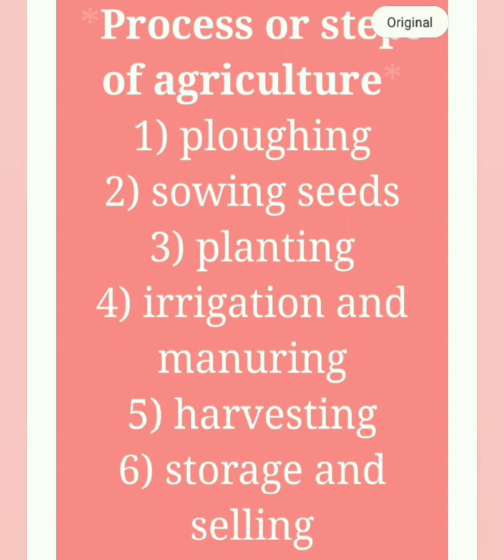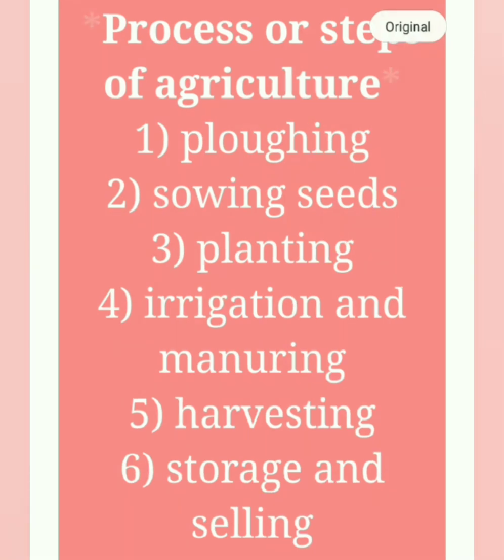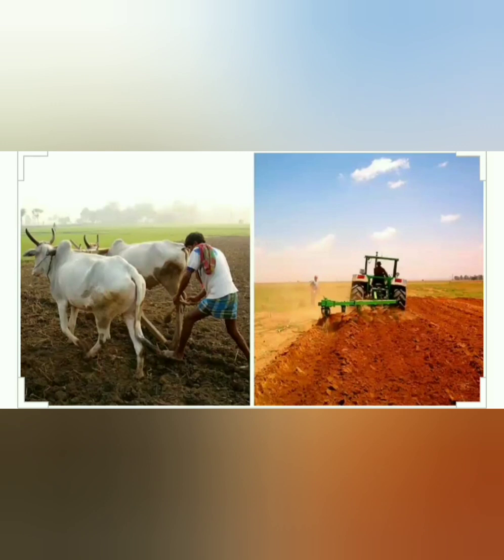The agriculture process mainly has 6 steps. The first is plowing, the second is sowing seeds, the third is planting, the fourth is irrigation and manuring, the fifth is harvesting, and the last is storage and selling the grains. Children, now we'll see the process of agriculture one by one. Let's start with the first step, that is plowing.